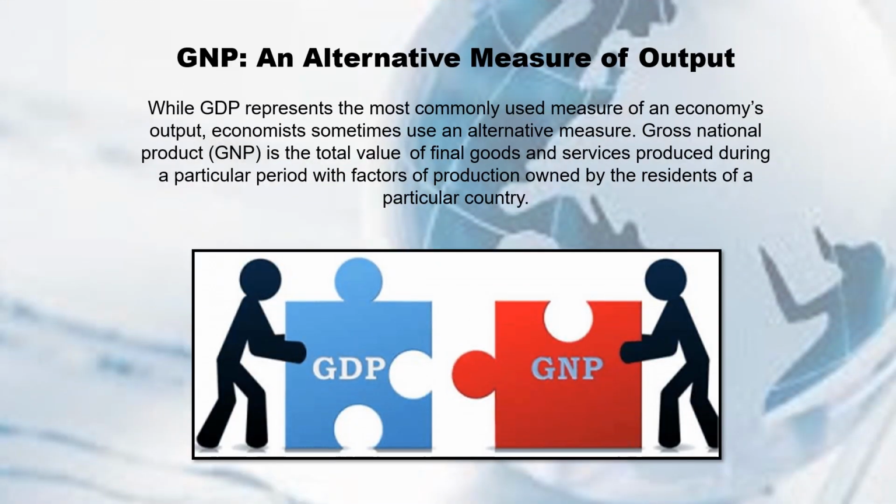Gross National Product, or GNP, serves as an alternative measure of economic output. While GDP represents the most commonly used measure of an economy's output, sometimes economists use an alternative measure, which is GNP. GNP is the total value of final goods and services produced during a particular period with factors of production owned by the residents of a particular country. So let us differentiate GDP from GNP as an alternative measure of output.